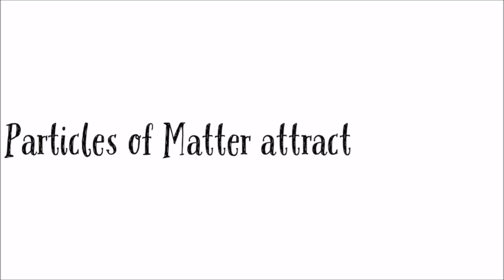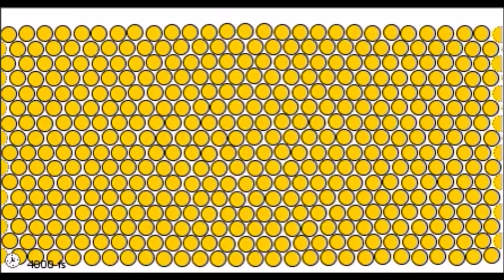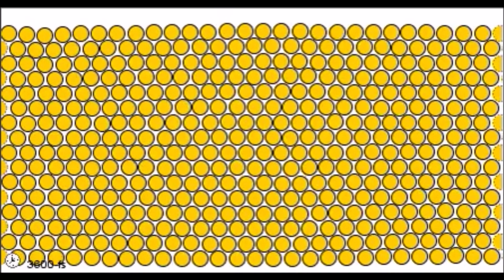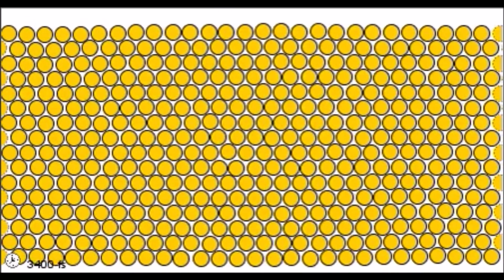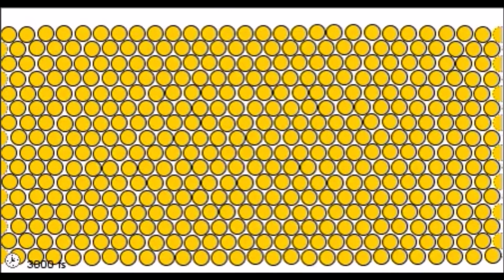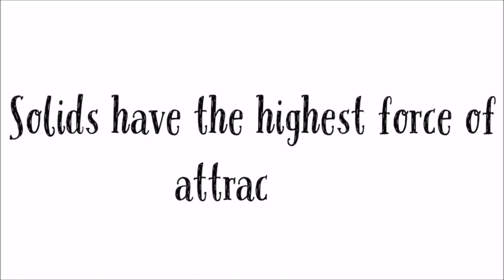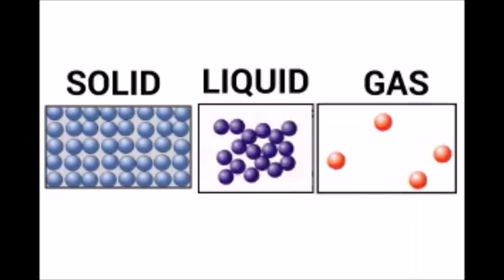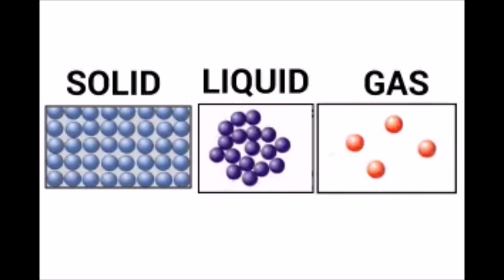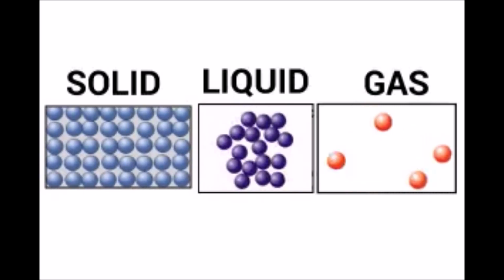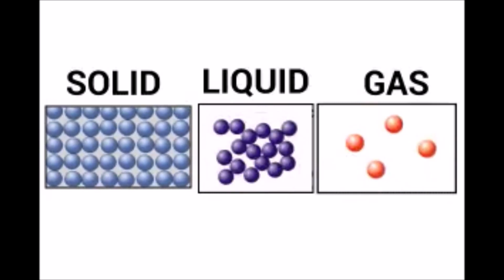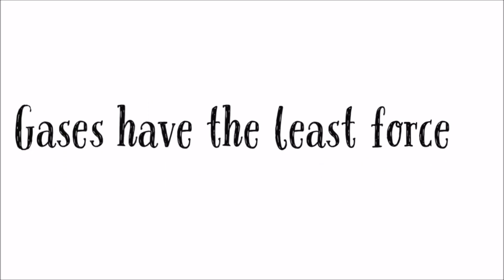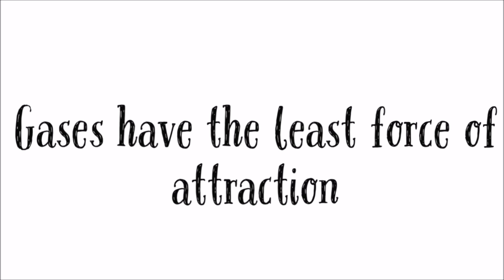Now let's discuss the particles of matter which attract each other. The particles of matter are always held together because of the force of attraction between them. The amount of this force between the particles varies in different forms of matter. Solids have the highest force of attraction. That is why we cannot move our hands through a solid object. The particles are so tightly bound. Similarly, the particles of gases have the least force of attraction. In them, we can move our hands easily in the air. Can't we? This is because the particles of air are loosely bound.